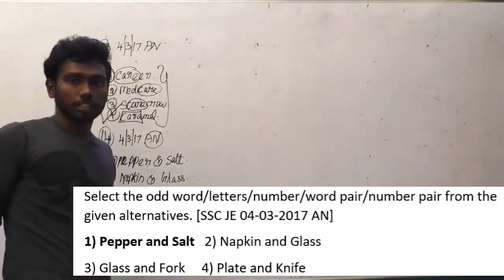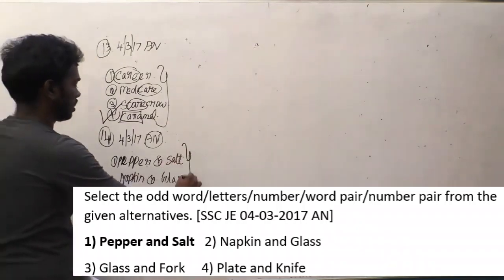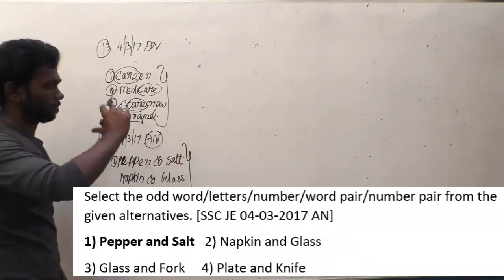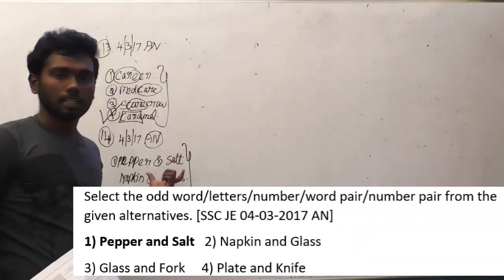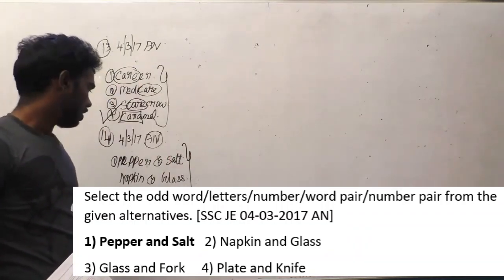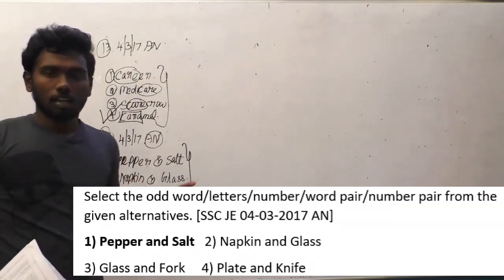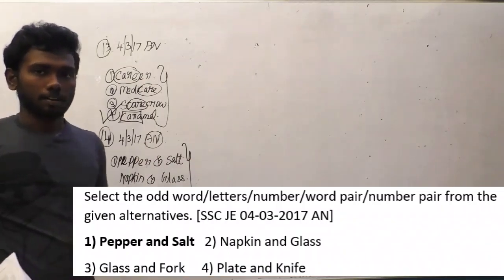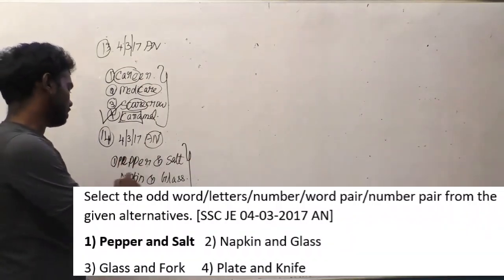After I have said this question, you can find the relation between each and every word: these things are used on a table, I mean a dining table, in a restaurant or the table in our home. We have to find the odd one from the given options.